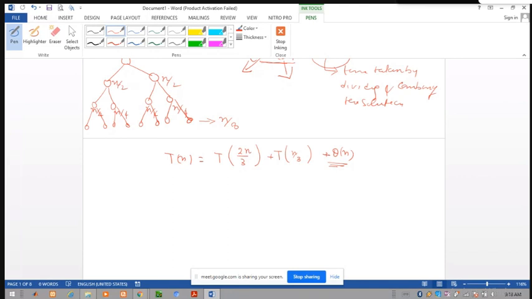So the next question is, what are the various methods that are used to solve this type of recurrence relation? When we describe the problem in the form of a recurrence relation, then what are the various methods used to solve it? Here we describe three methods.